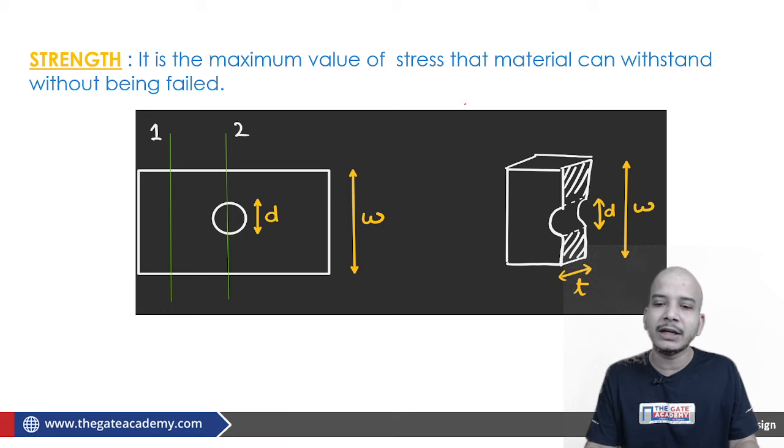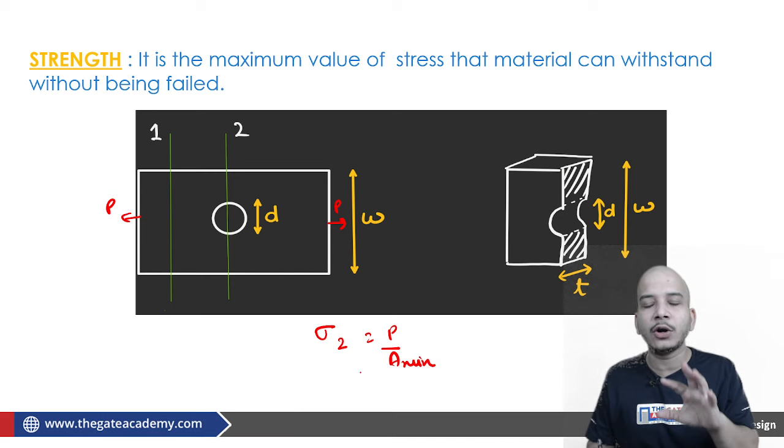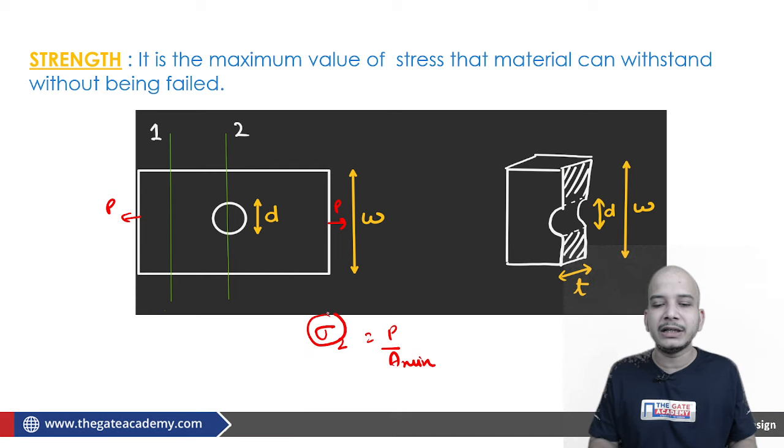Now if we want to understand whether, under this loading condition, say for example this piece has been applied, the body will fail or not, then with the help of our elementary equation, we will find sigma max. Basically here it will be sigma 2, which will be P upon A. And if I am not wrong, this A is basically A minimum. With the help of that only, we calculate the sigma. Now this sigma is called the nominal stress.